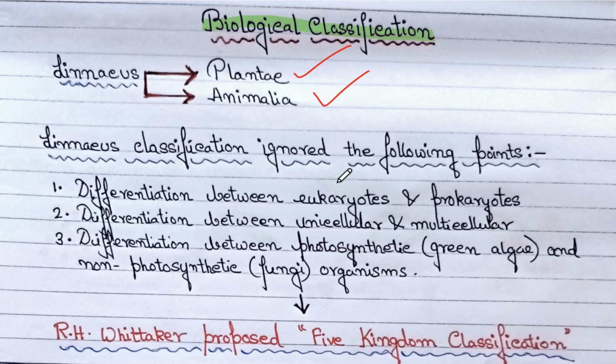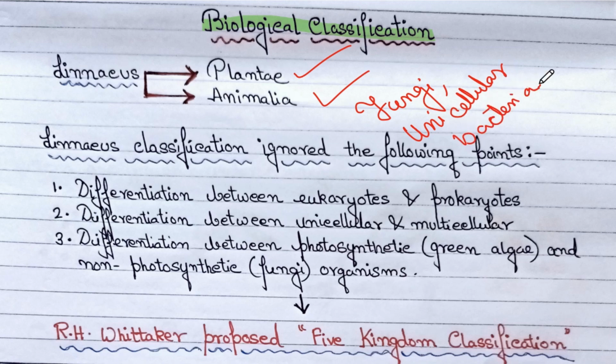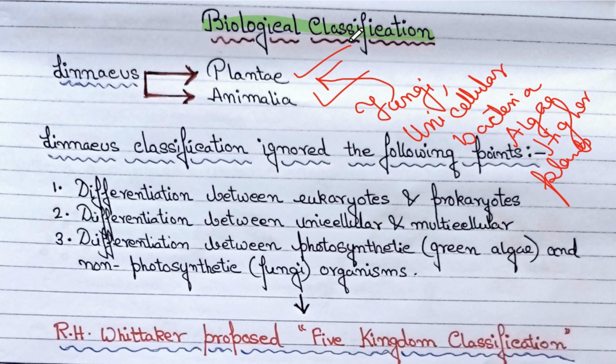So, what is that? Like in Plantae, there were fungi, there were unicellular bacteria, algae, as well as higher plants. They all were inside kingdom Plantae.